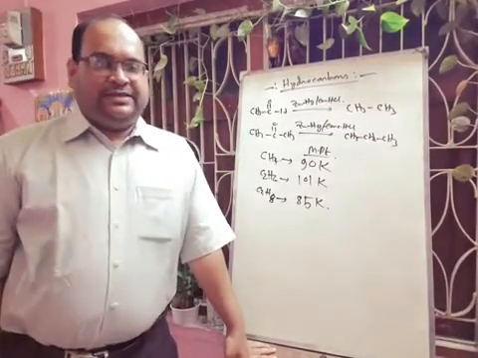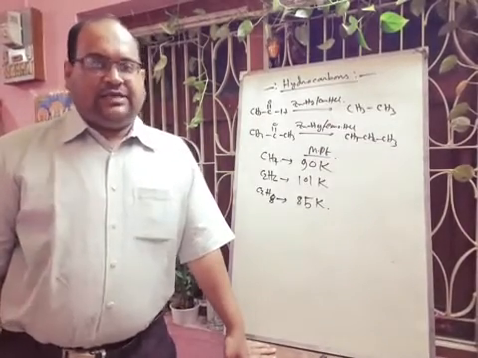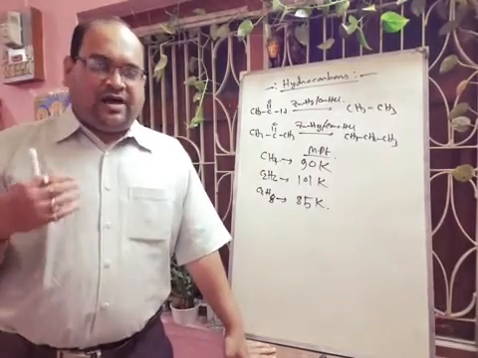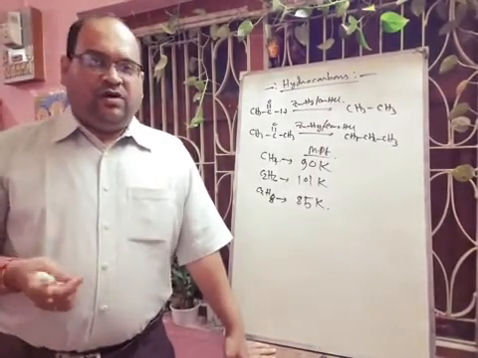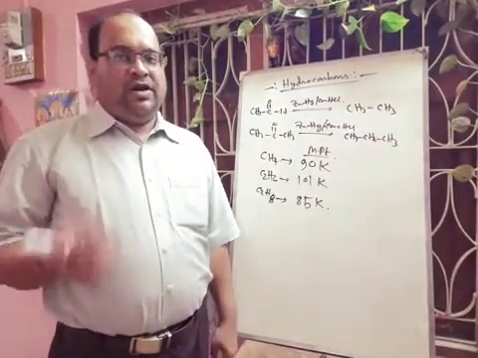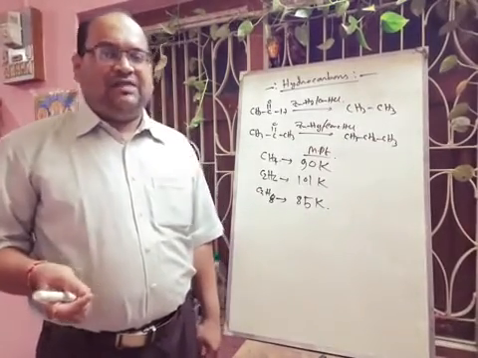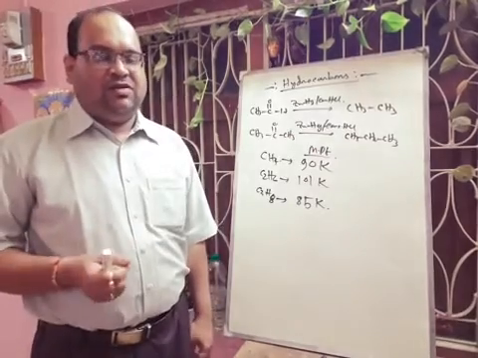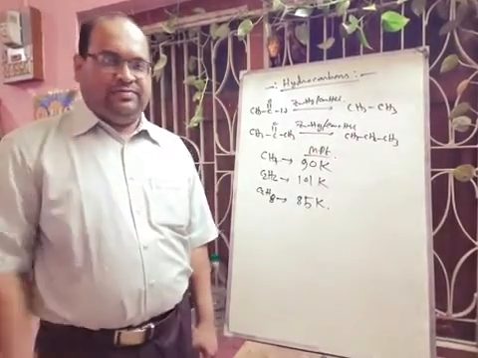Alkanes are called paraffins as they are very much less reactive. The carbon-carbon bond energy is very high, around 347 kilojoule per mole, and the carbon-hydrogen bond energy is also very high, 414 kilojoule per mole. So these bond energies are very strong and do not break easily. That is why alkanes are called paraffins and are very less reactive compounds.